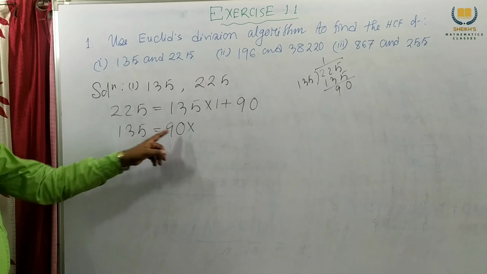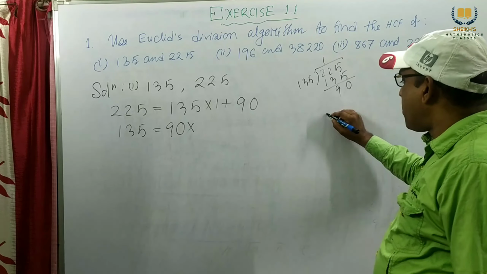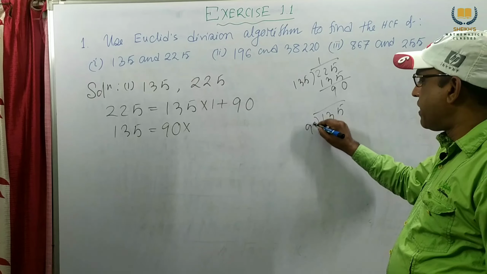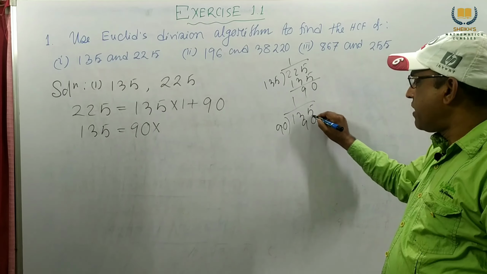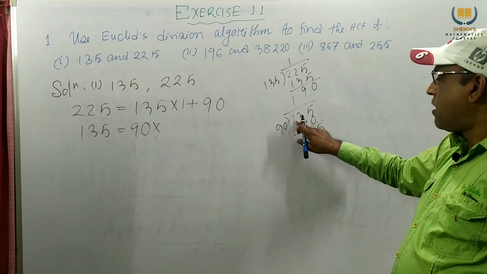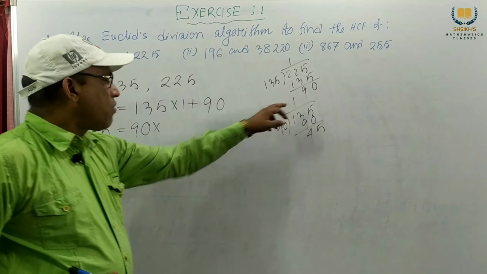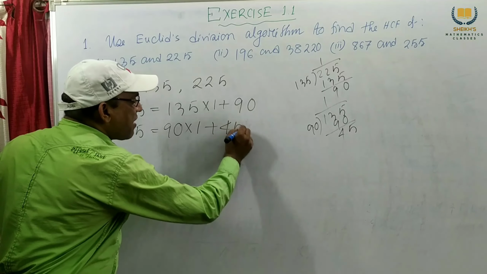Again we divide 135 by 90. 90 times 1 is 90, the remainder is 45. So the quotient we get is 1. 90 into 1 plus 45.